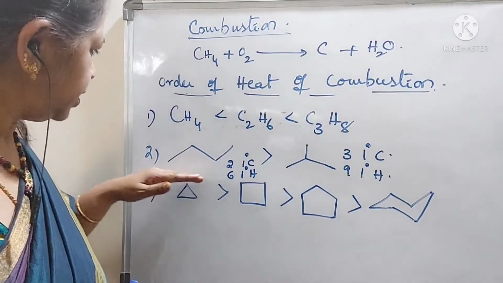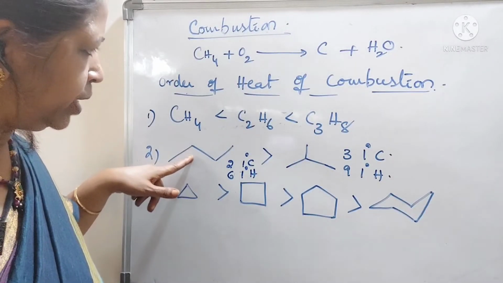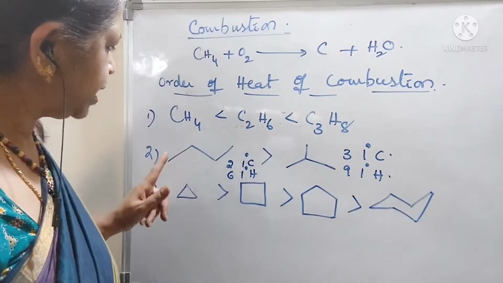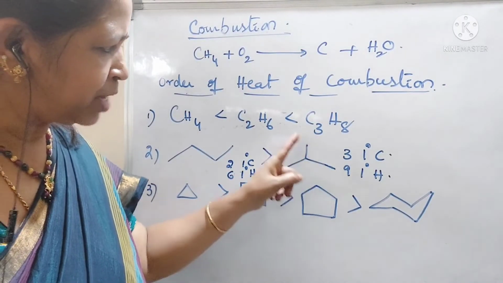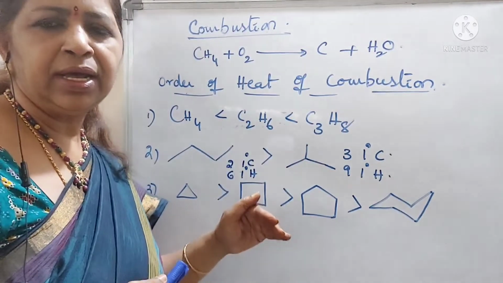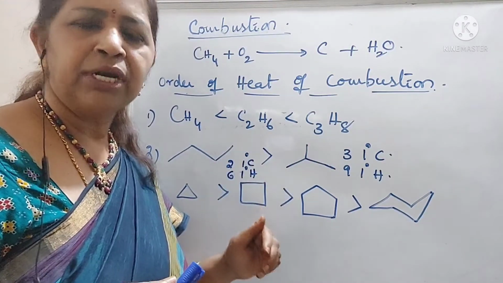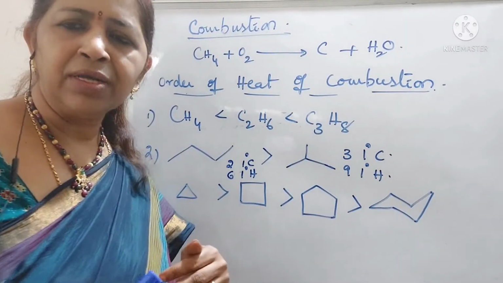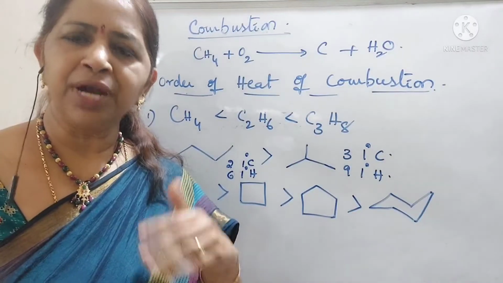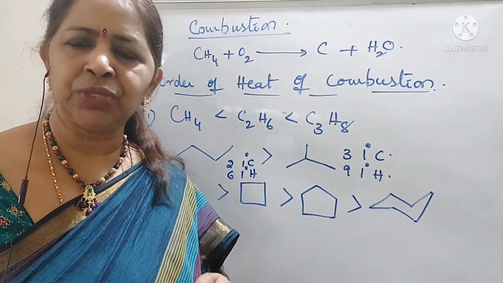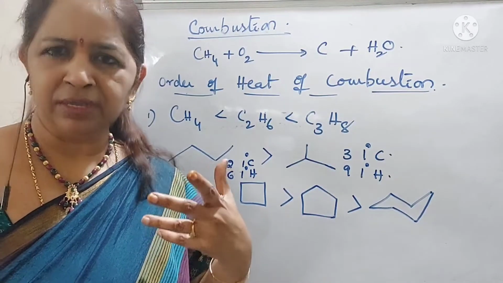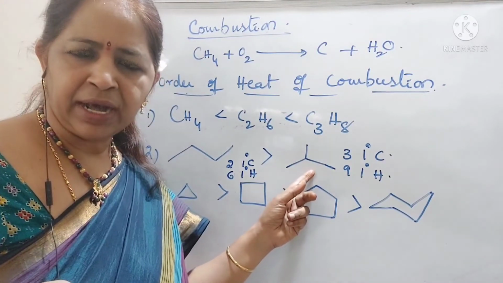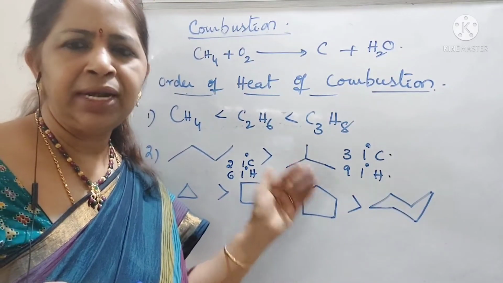And the second case is n-butane and isobutane. This n-butane has 2 primary carbon atoms and isobutane has 3 primary carbon atoms. With the increase in the number of primary carbon atoms and primary hydrogens, the amount of heat liberated decreases, because to break the bond between primary carbon and the hydrogens attached to that primary carbon, it requires more amount of energy. So, with the increase in the number of primary carbon atoms, the amount of heat liberated decreases.